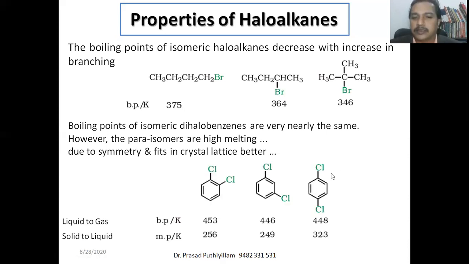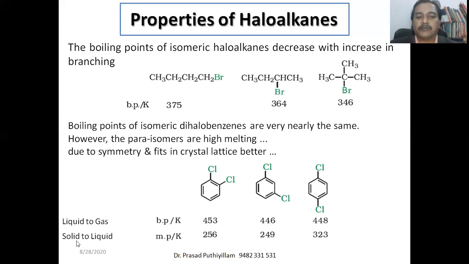For example, this structure is given, para dichlorobenzene, and this is meta dichlorobenzene or ortho dichlorobenzene. Their boiling points are almost the same. Boiling point means when we convert the liquid state to the gaseous state. In the liquid state the molecules are a little bit free to move. Converting them to more free movement, that is the gaseous state, the molecules are too much free to move. That happens at almost the same temperature, so you can convert these molecules.